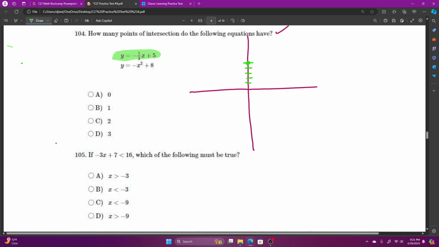Our slope says go down 1 over 3: 1, 2, 3. So it's going like this-ish.